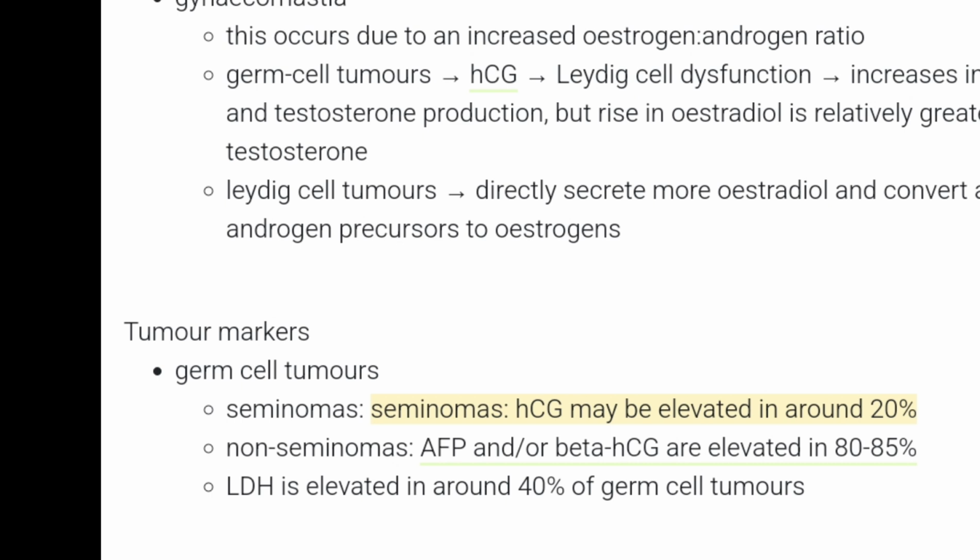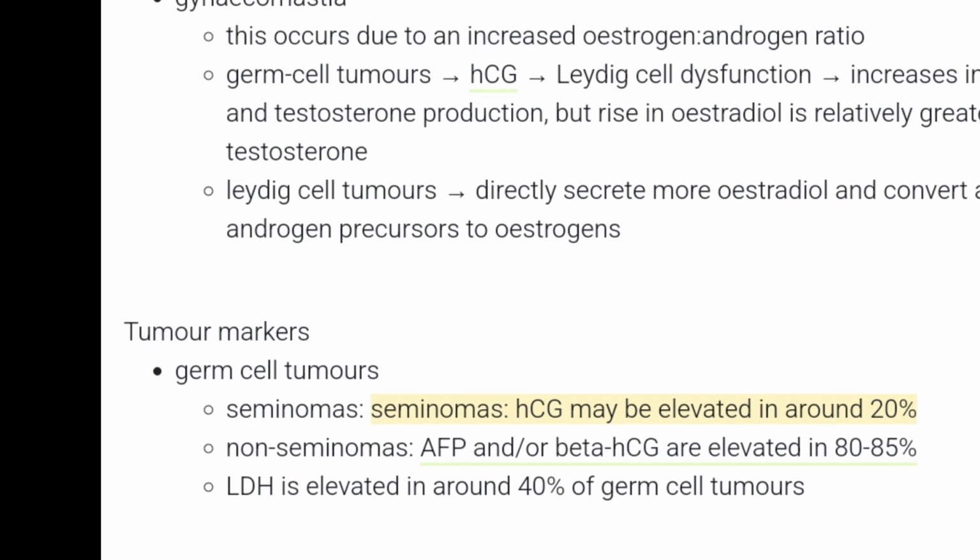And then HCG may be elevated in around 20% of the cases, while on the other hand, the non-seminomas like teratomas and choriocarcinoma and embryonal carcinomas, beta HCG can be elevated, but usually it is alpha fetoprotein. LDH is elevated in around 40% of the germ cell tumors. So take home message is seminoma, they release beta HCG, while non-seminoma germ cell tumors, they produce alpha fetoproteins.